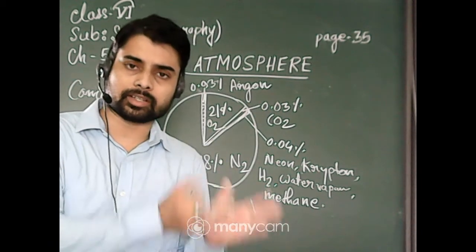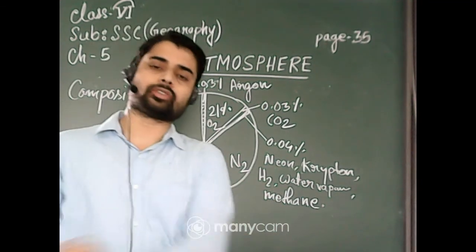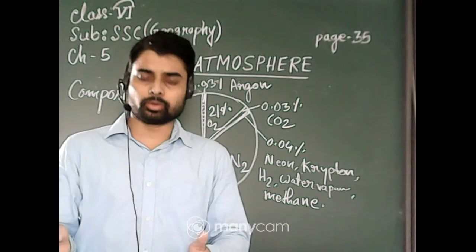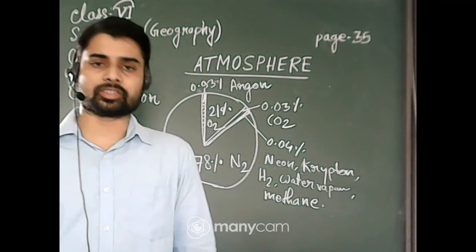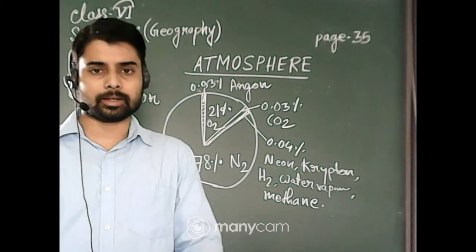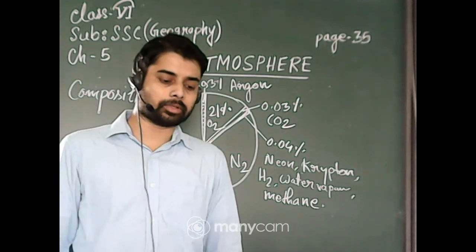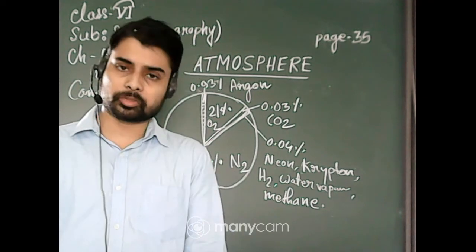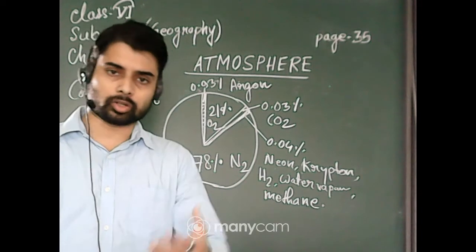In some places it is very high pressure, and in some places low pressure. Winds blow from high pressure to low pressure regions to balance the atmospheric pressure. At that time the air moves, and sometimes storms are also created.